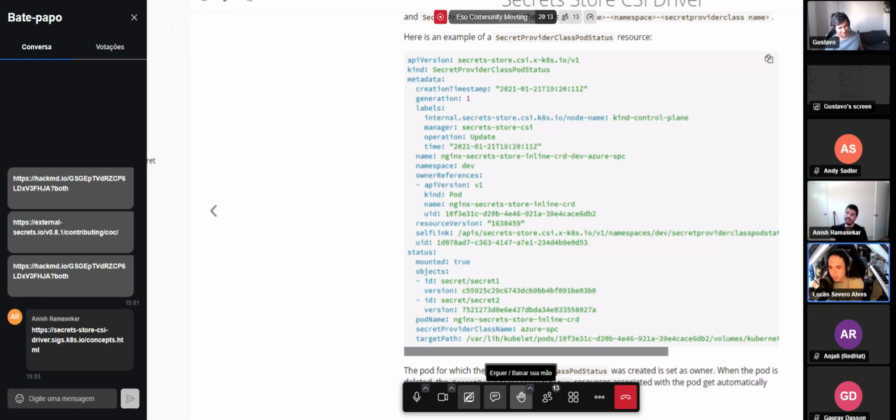No, I think it makes sense to have this tomorrow, because then we will have more attendees from the Secret Store CSI Driver project, and we can also have this discussion there. I also wanted to have this brief introduction at the beginning of the discussion in this meeting, so we have this happening in both communities in a way.